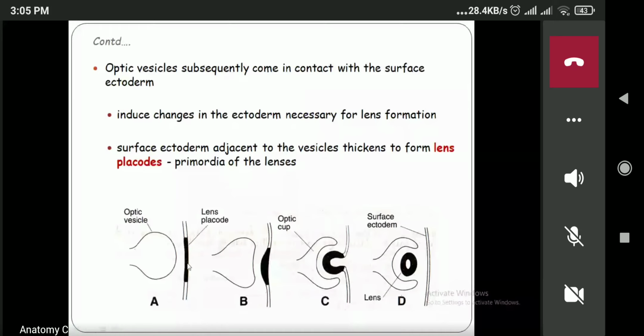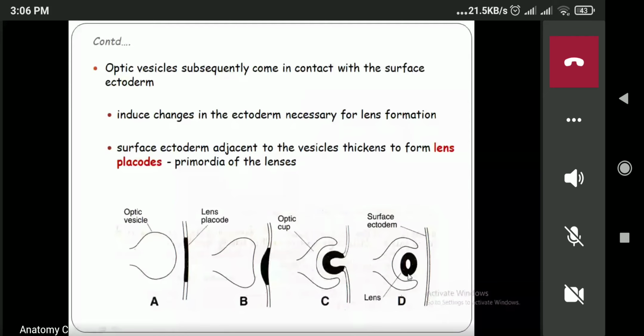Now what is happening over here? If you focus on this part, this is the process of the formation of the lens. Just trace this diagram, you can see the lens is formed. First I'll explain how the lens is formed. Now this optic vesicle will come in contact with the surface ectoderm.